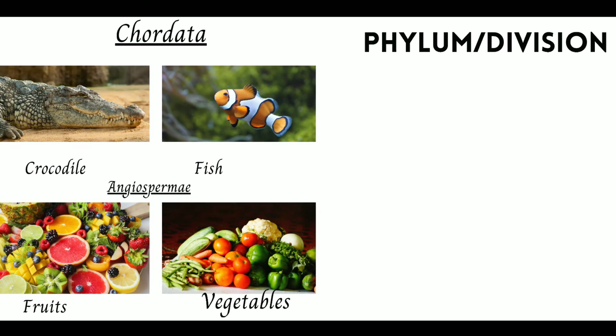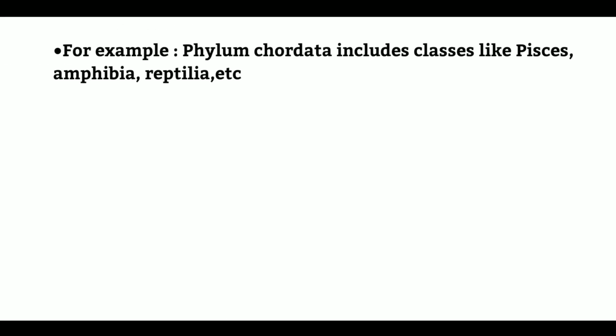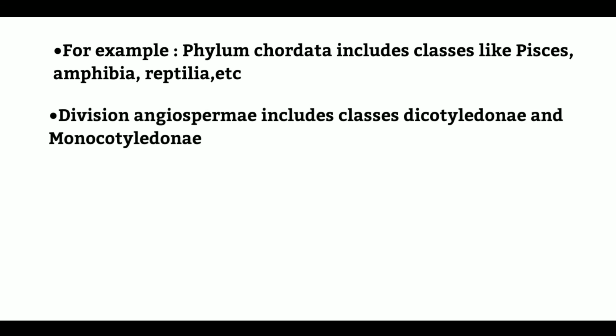Sixth taxonomic category is phylum or division. Phylum or division is the group of classes. For example, phylum Chordata includes classes like Pisces, Amphibia, Reptilia, Aves, and Mammalia. Division Angiospermae includes class Dicotyledonae and class Monocotyledonae.